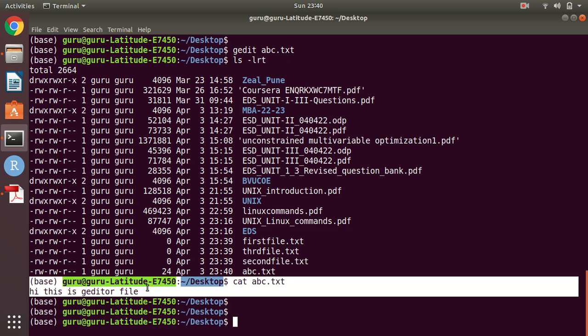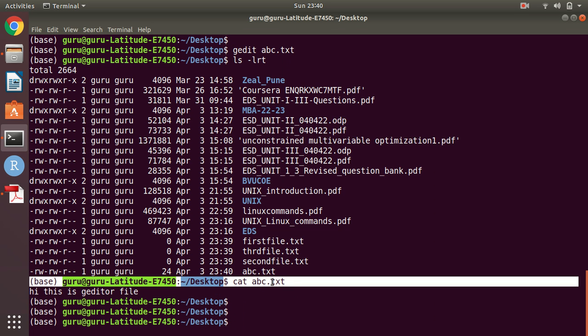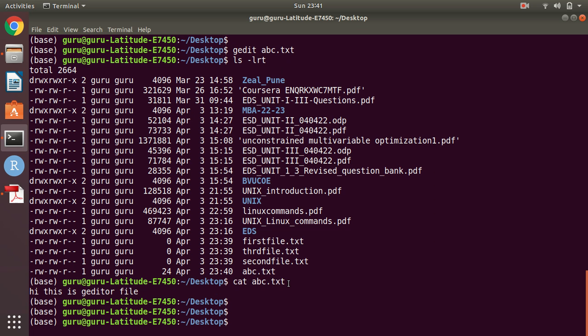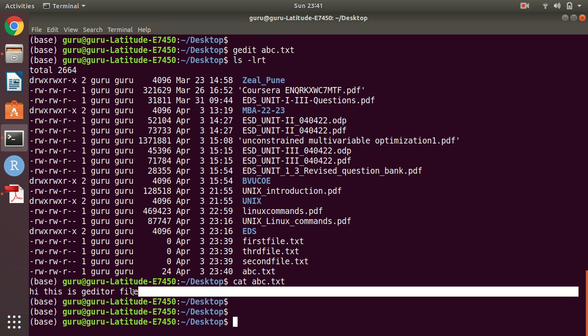Hope you understood the cat command. So the cat command is used to see the content of files. With the help of gedit we have created a file and written one line, and after that with the help of the cat command we have seen the content. So: hi, this is a gedit file.